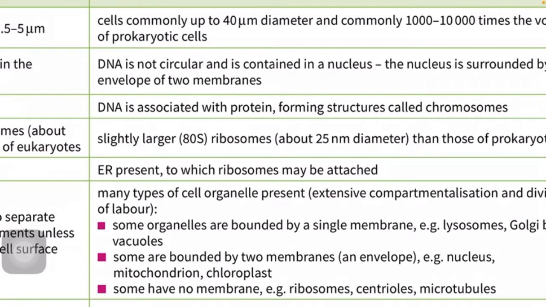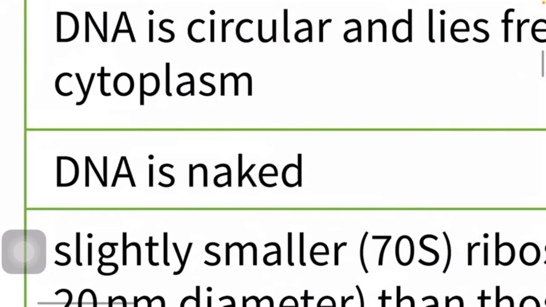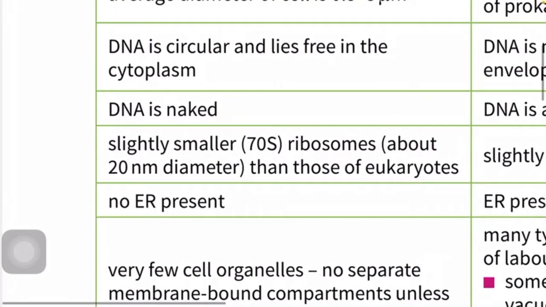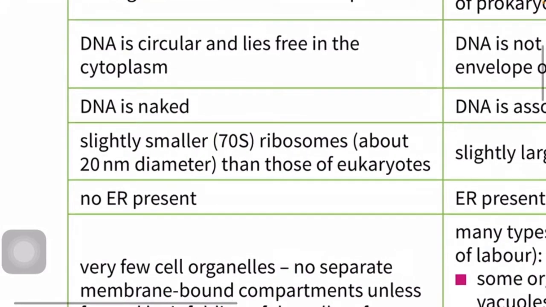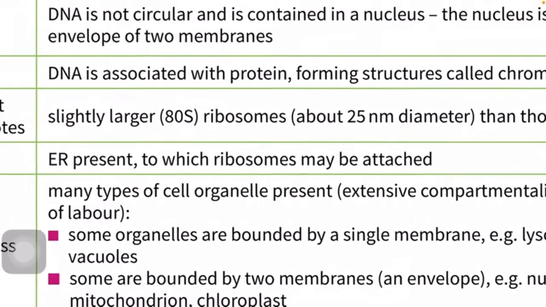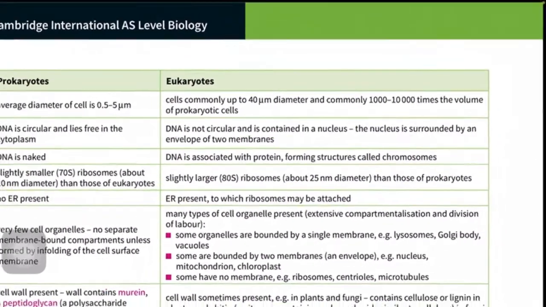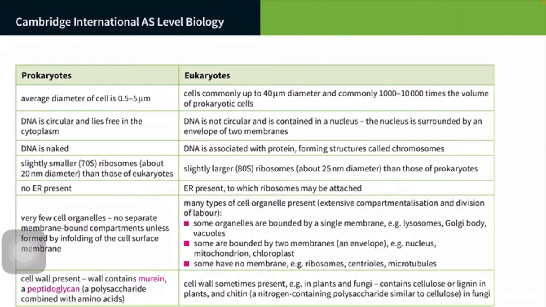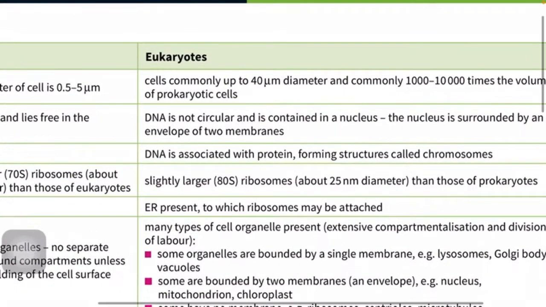So the DNA in eukaryotic cells is actually associated with proteins called histones to form a structure called chromosomes. But the DNA in a prokaryotic cell is naked. It is not associated with proteins or anything. It's just DNA. So yeah, that's a difference. Prokaryotes have slightly smaller 70 Svedberg ribosomes, about 20 nanometers in diameter. Eukaryotes have slightly larger 80 Svedberg ribosomes, about 25 nanometers in diameter.